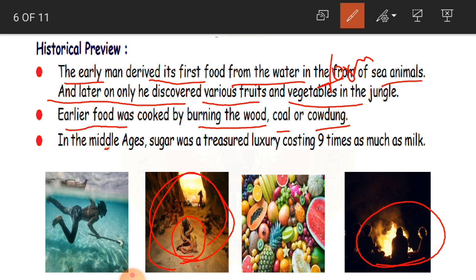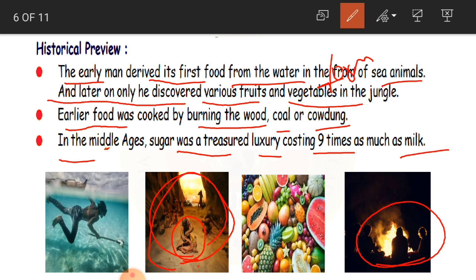Okay, children. So in the Middle Ages, sugar was a treasured luxury costing 9 times as much as milk. So after the early age, there was a period which we call the middle age. Now what we are living in is called the modern age. So first it was early age, then middle age, now it is modern age.